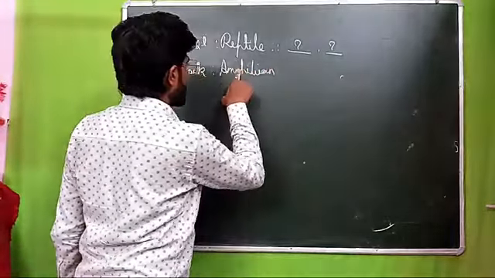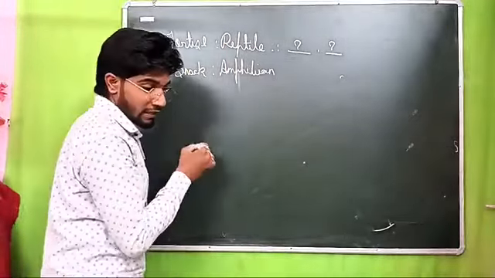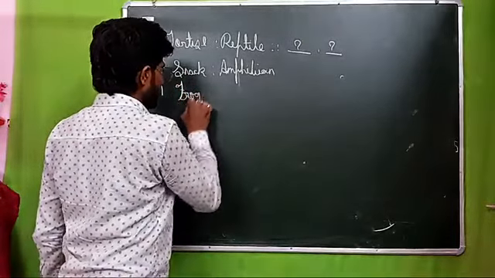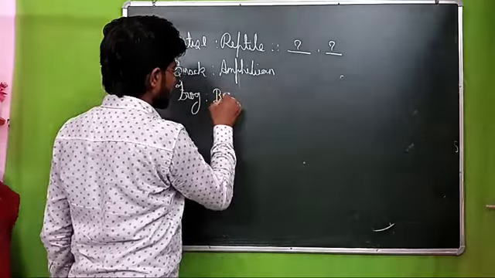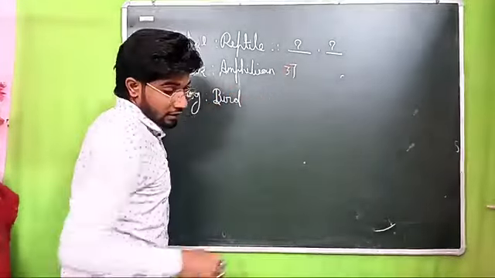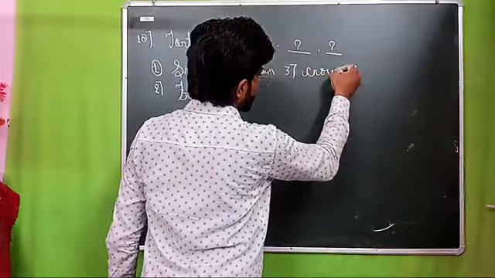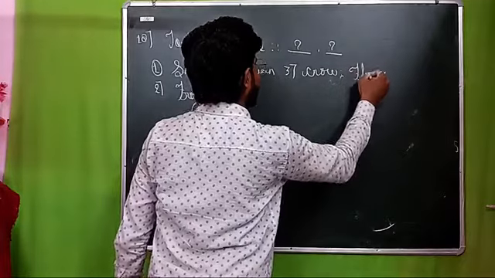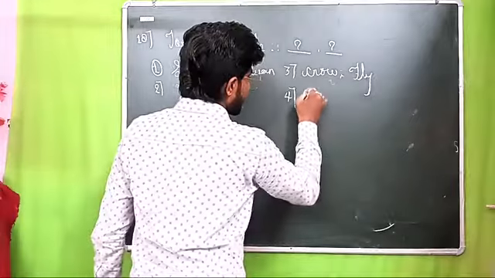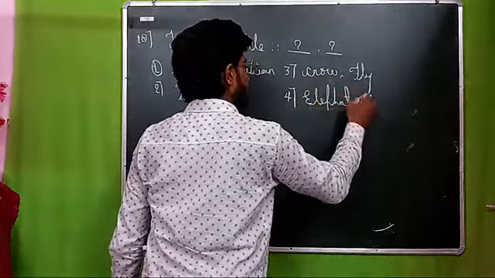Here there is one issue. Okay, amphibian is right. Amphibian, and the frog is related to bird. Option number three says crow related to fly. Then in the same manner, elephant is related to mammal.